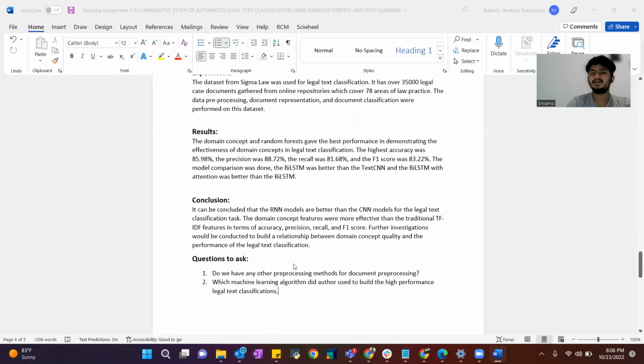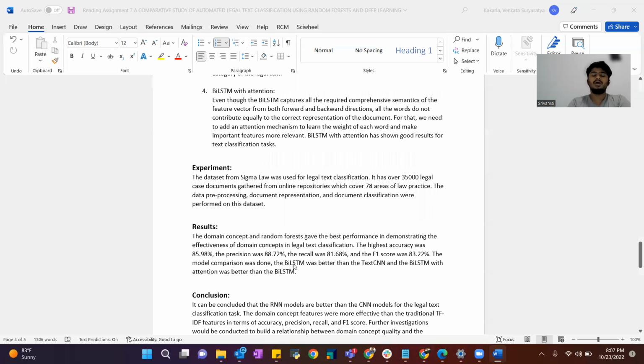Results: the domain concept and random forest give the best performance, demonstrating the effectiveness of domain concepts in legal text classification. The highest accuracy was 85.98. The previous was 88.72. Coming to the conclusion, it can be concluded that the RNN models are better than CNN models for the legal text classification task. The domain concept features were more effective than the traditional TF-IDF features in terms of accuracy, precision, recall, and F1 score. Further investigations would be conducted to build a relationship between domain concept quality and the performance of legal text classification. This is the conclusion, and we have discussed the result summary and the conclusion with the experiment as well.